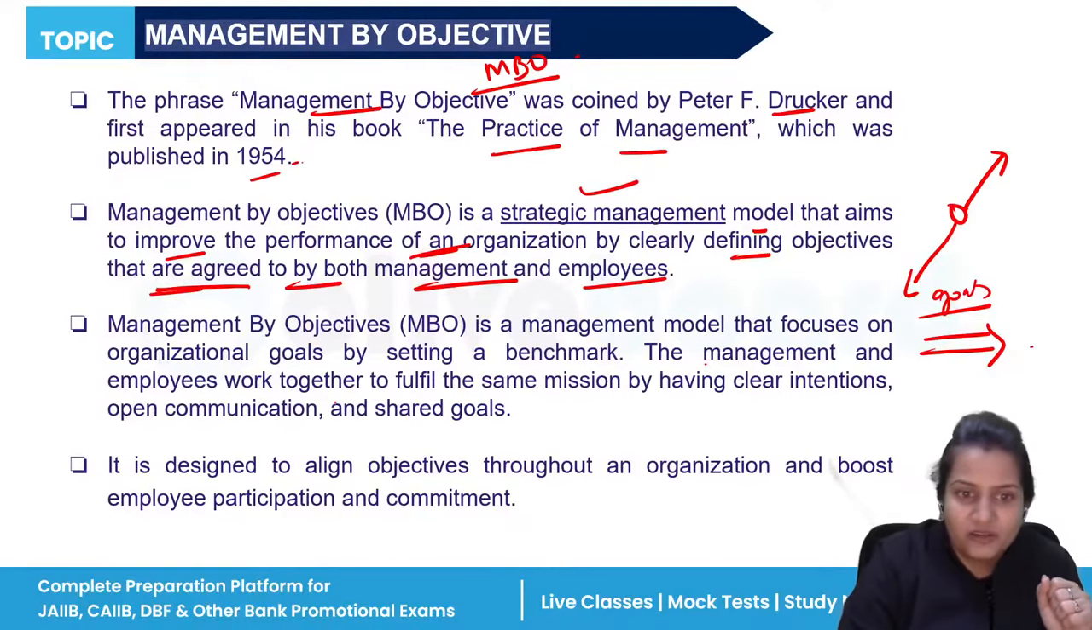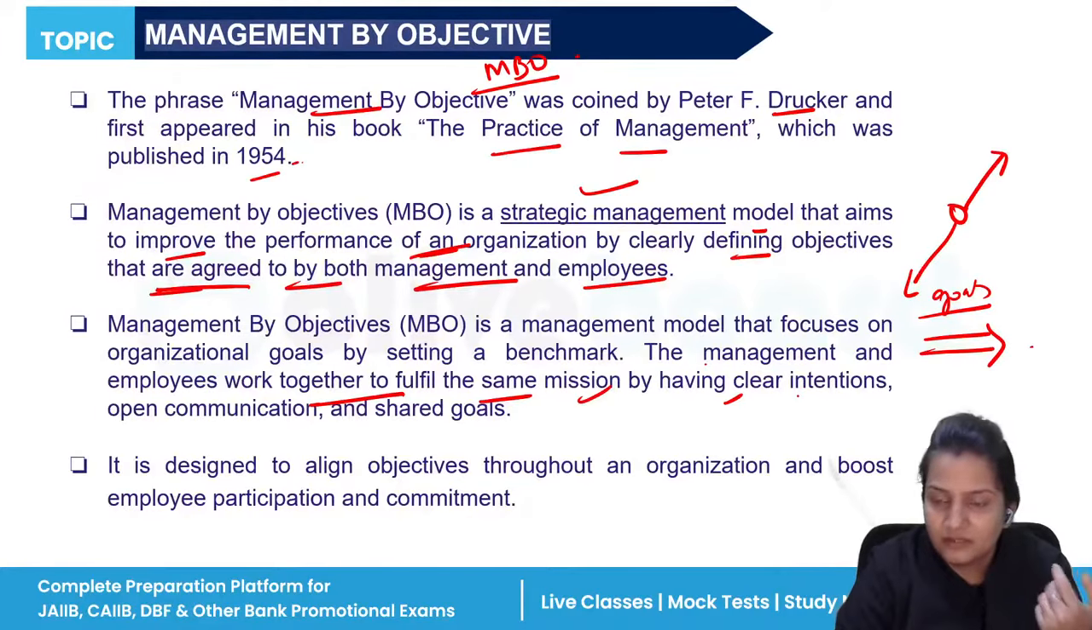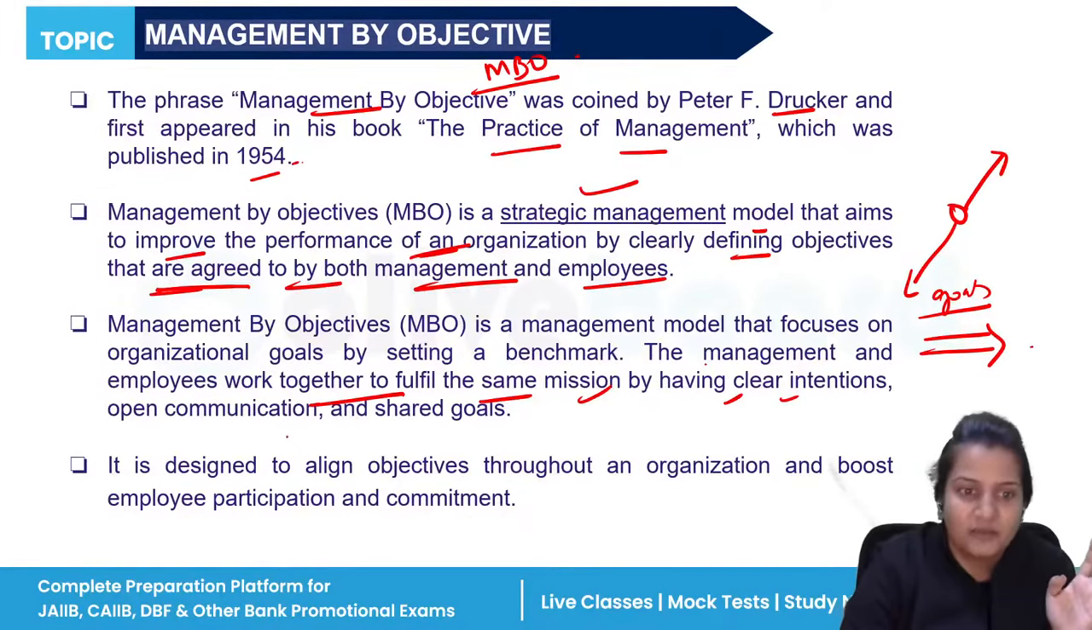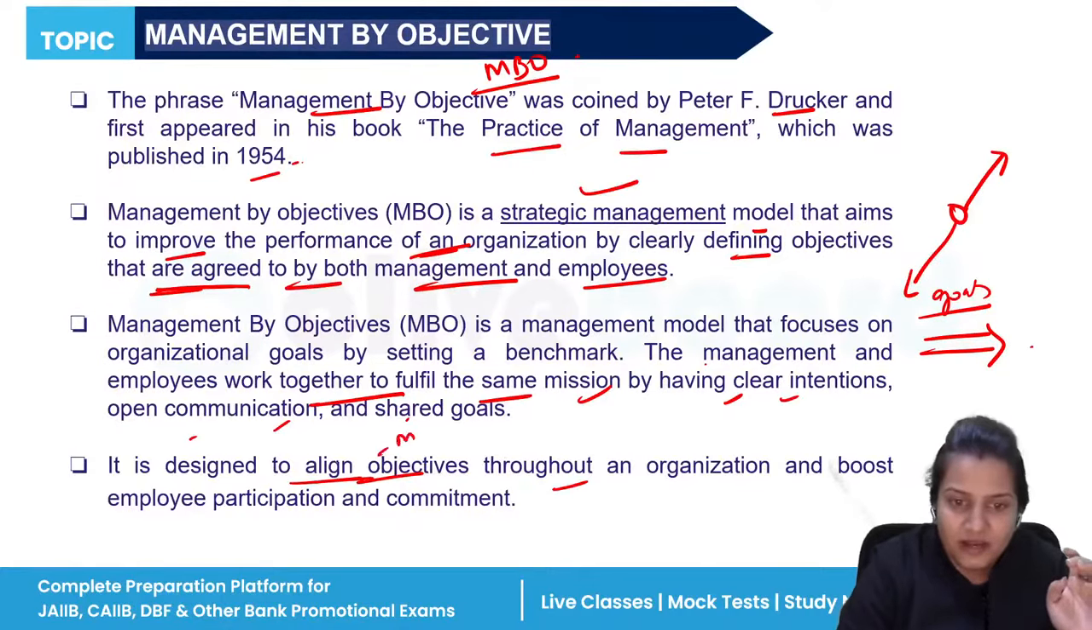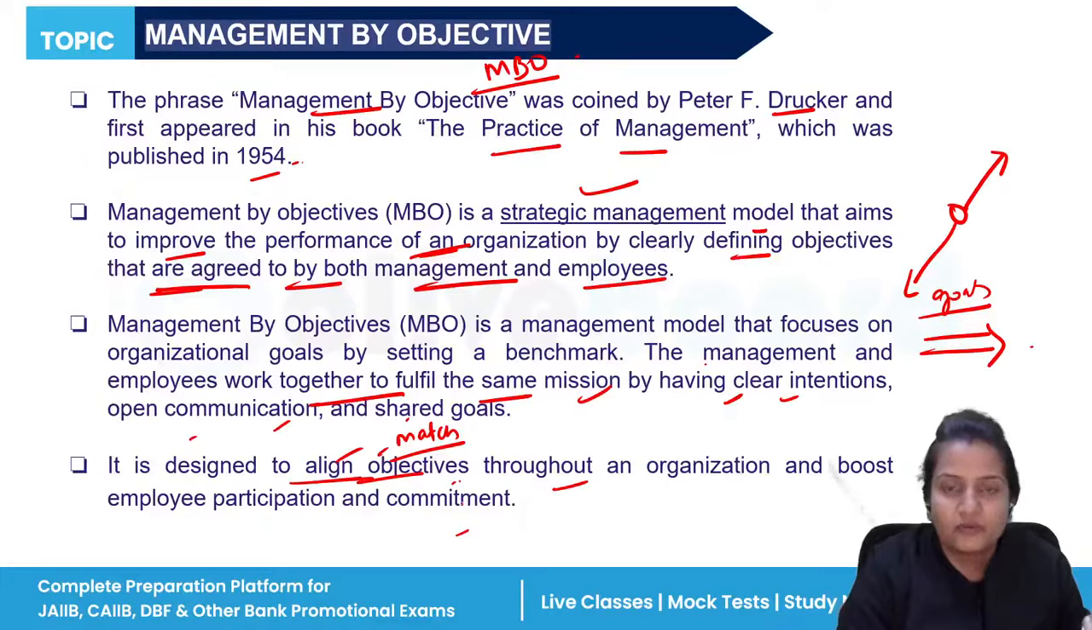So the management and employees work together to fulfill the same mission by defining their clear intentions, with proper communication between both manager and employees. And it is designed to align objectives. Aligning objectives means you should match your goals with the objectives so that whatever commitment the employee has given to you for the organization, they should perform well.